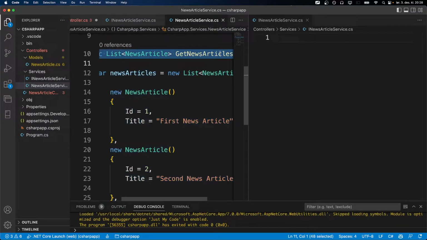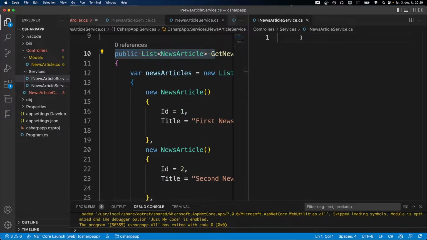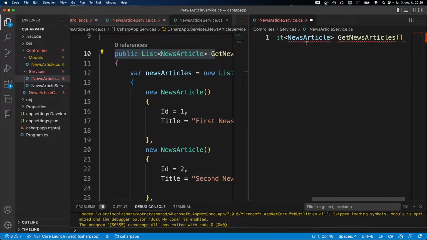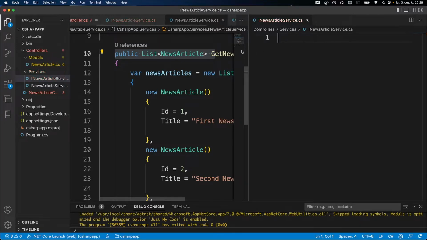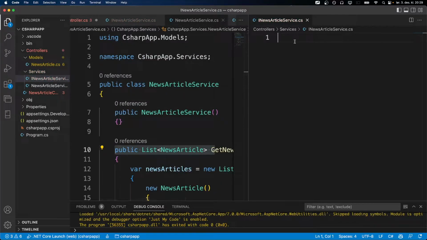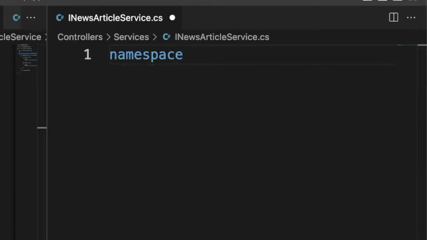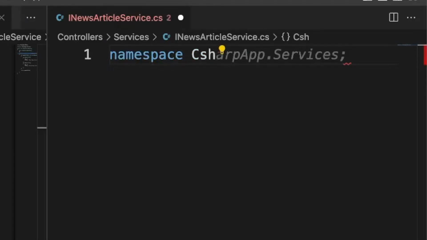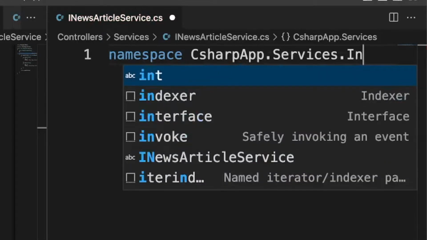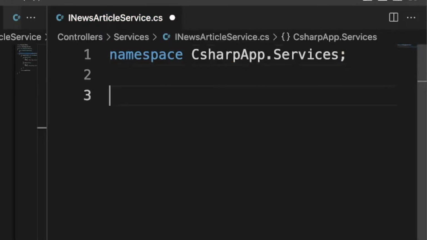So let's just copy the whole thing and put it in here. But before we put it in here, we need to say that this is an interface, so we need a namespace. We will say CSharpApp.Services, and we could say Interfaces if we would like, but we will just have it in Services for now.